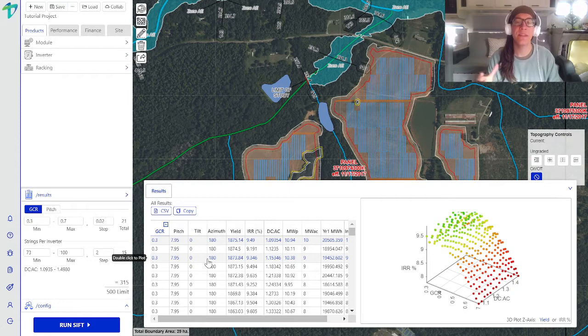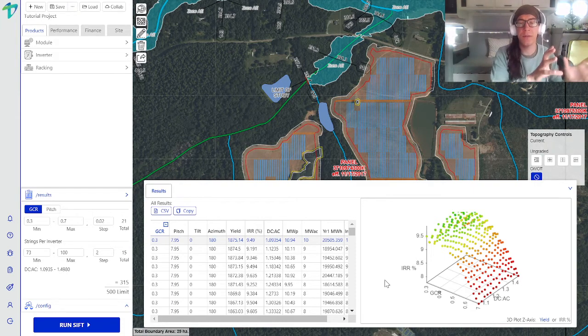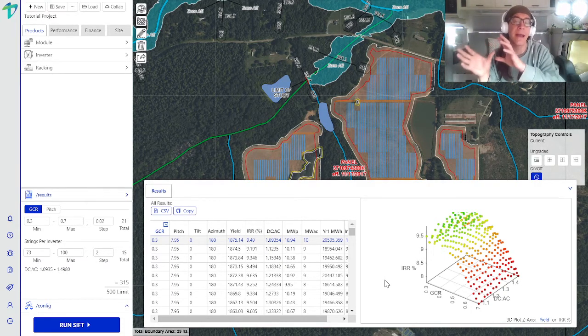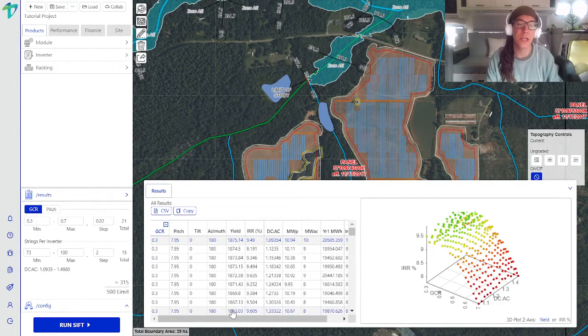If we'd like to dive deeper into any of this raw data, all you have to do is click on any of these headers for the columns, and that will sort that data from top to bottom as you see fit. Also notice that on the right side of the screen, SIFT took those 315 iterations and plotted them on a colorful heat map, and this allows us to visually understand where the value lies in terms of IRR for this project based on those ranges of GCRs and DC-AC ratios that we defined earlier in the config tab.